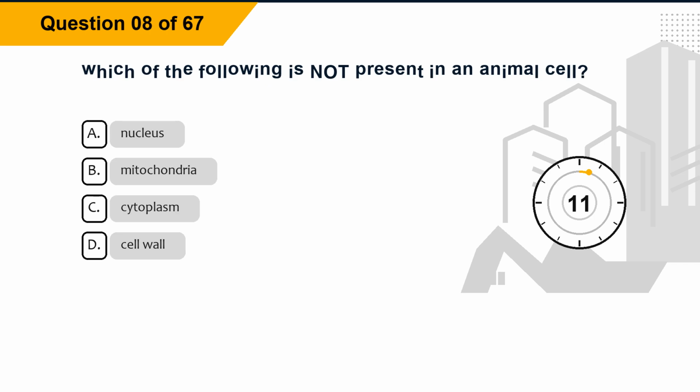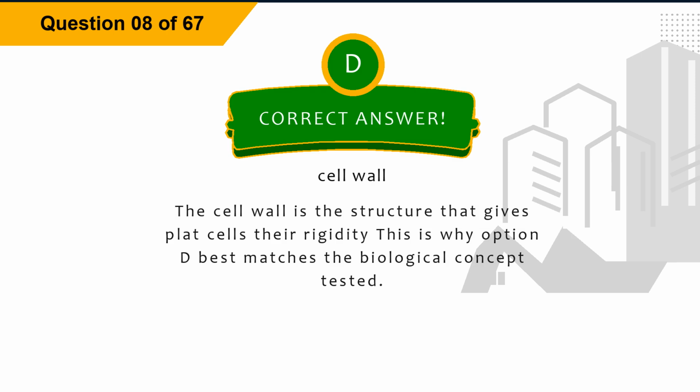Question 8. Which of the following is not present in an animal cell? Option A, nucleus. Option B, mitochondria. Option C, cytoplasm. Option D, cell wall. The correct answer is option D, cell wall.